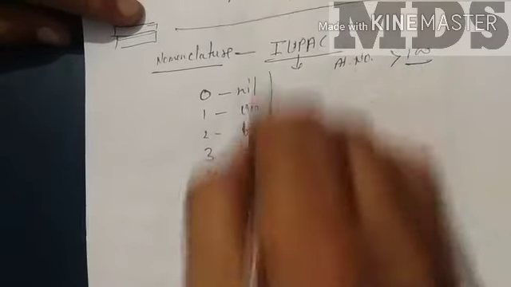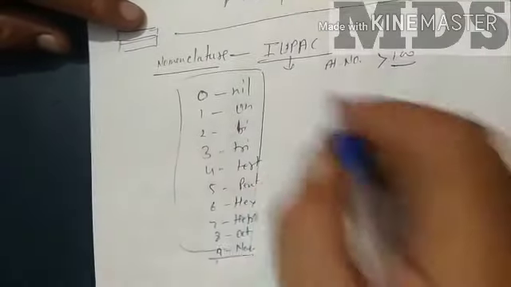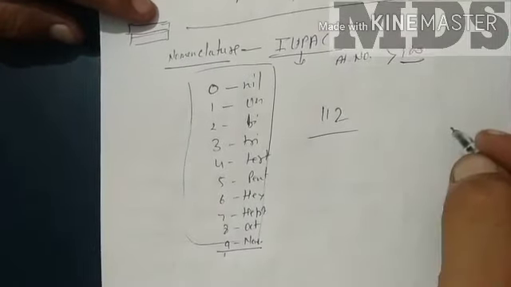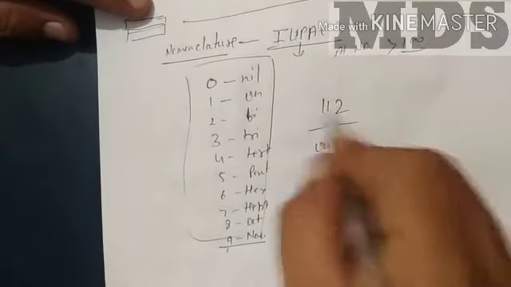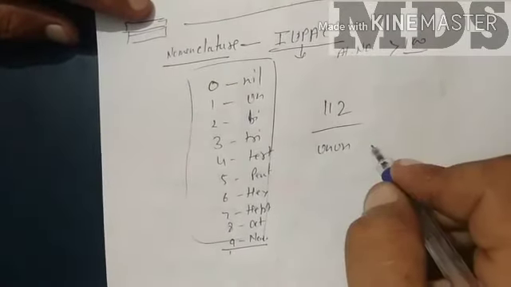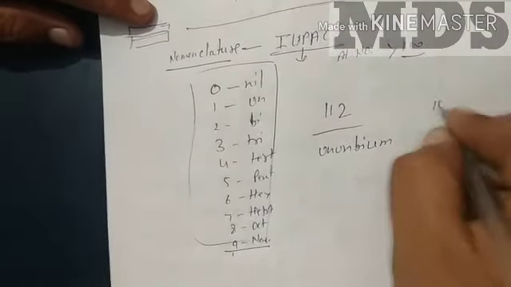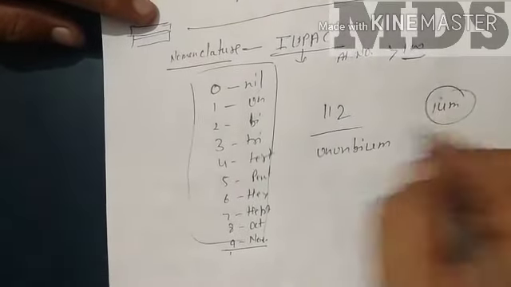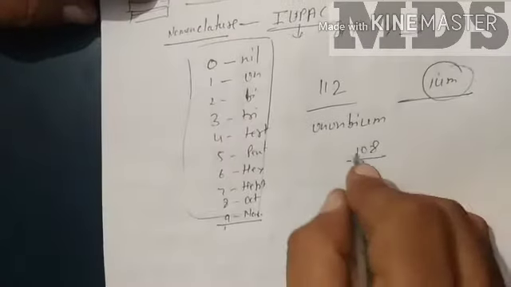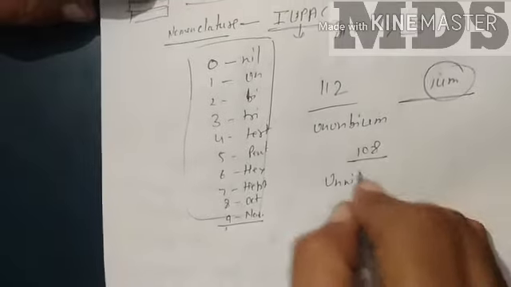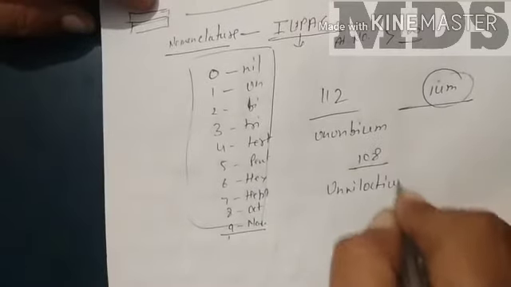Now if you have to write the name for any atomic number, let's say 112 is the atomic number of an element, how will you write the name? 1 stands for un, again 1 is un, then 2 stands for bi, and at last you add the ending ium. So it is ununbium. Take one more example, 108: 1 stands for un, then nil, then 8 stands for oct, and ium.